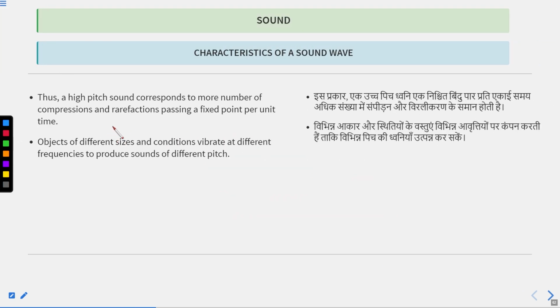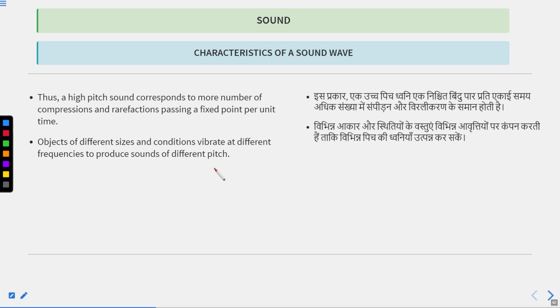So high pitch means a greater number of compressions and rarefactions is passing a fixed point at a given time, and low pitch means a lower number of compressions and rarefactions is passing a fixed point. Two objects may start vibrating at the same time, like in our case of the violin and flute, where both the flute player and violin player started at the same time, but the flute has low pitch whereas the violin has high pitch.